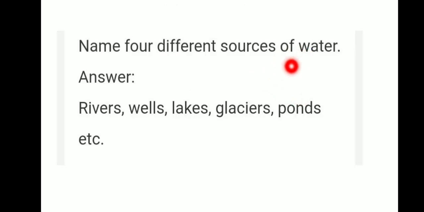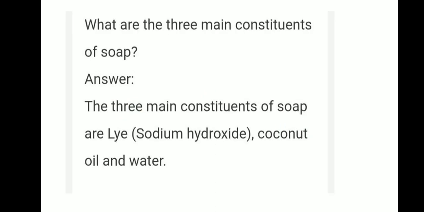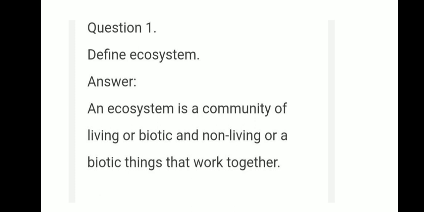Name four different sources of water: rivers, wells, lakes, glaciers, ponds, etc. What are the three main constituents of soap? Lye, which means sodium hydroxide, coconut oil, and water.